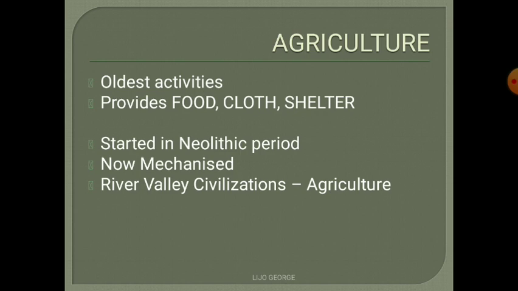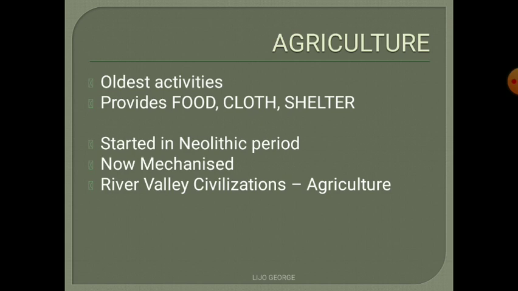Right now, people are using the most modern mechanisms to cultivate crops and other things. So we can say that agriculture became highly mechanized, not only in cultivating crops, but also in animal husbandry or fishing, etc. In all the fields, we can find the development and growth of mechanisms. So agriculture has become more developed now.